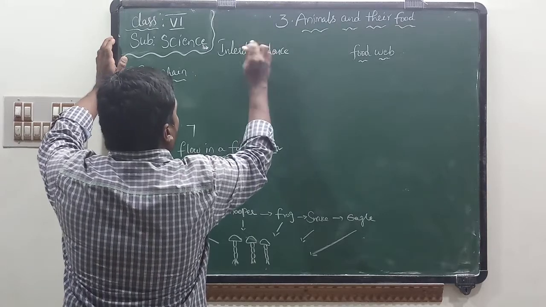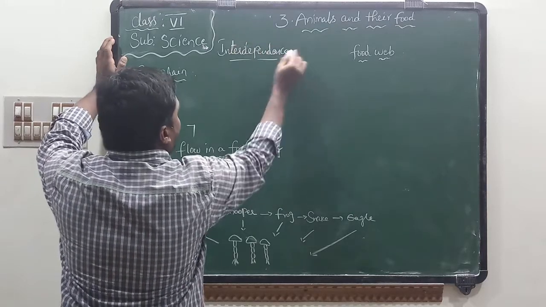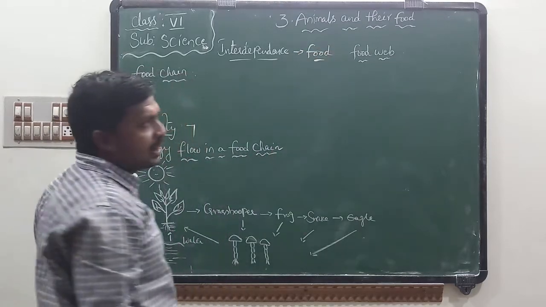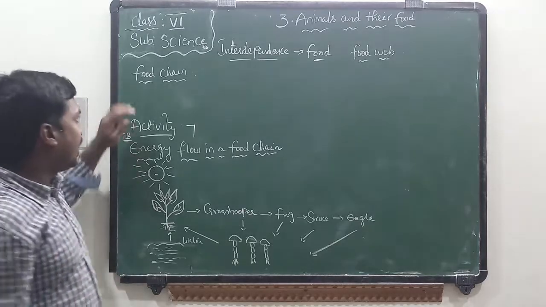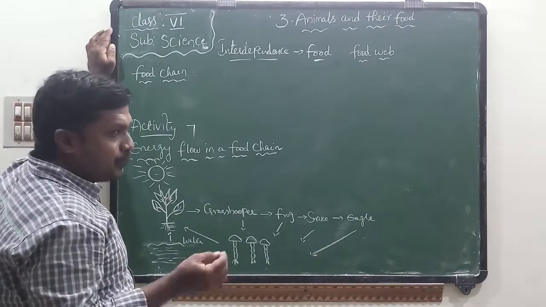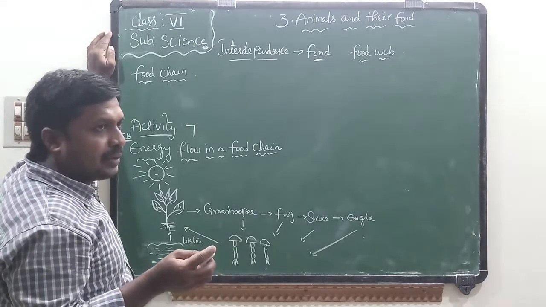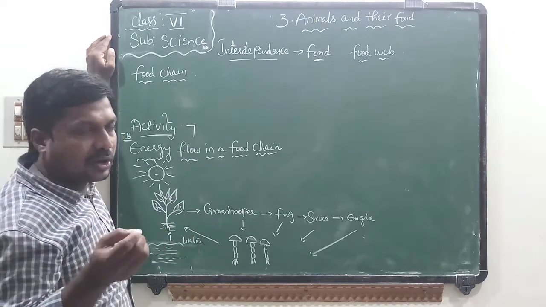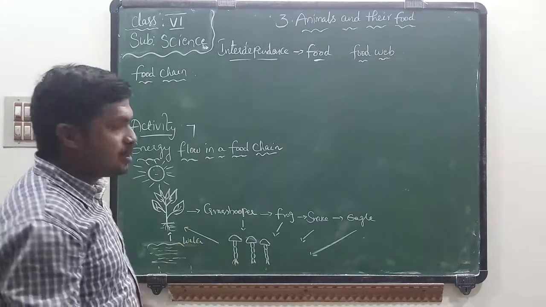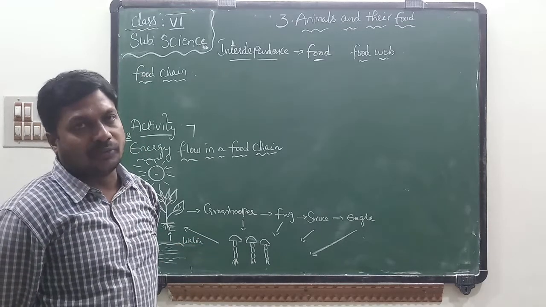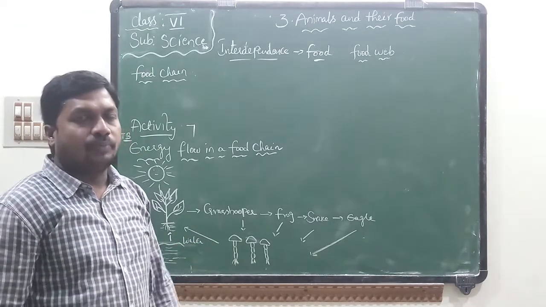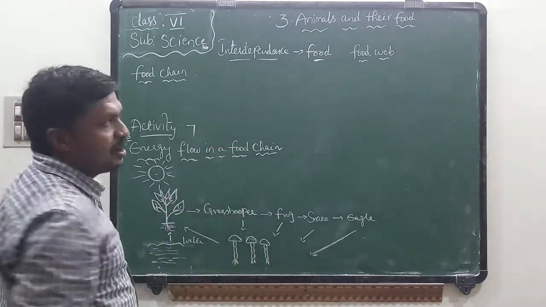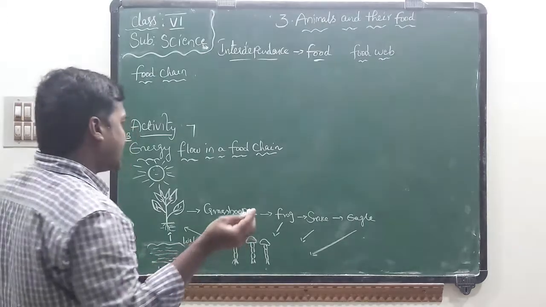Interdependence of organisms for food. We can show this relation with the help of a food chain. A food chain is one-way direction. One organism depending on another organism for food is known as a food chain. If you observe a food chain, we can find a one-way relationship. I will explain food chain with the help of a simple example.